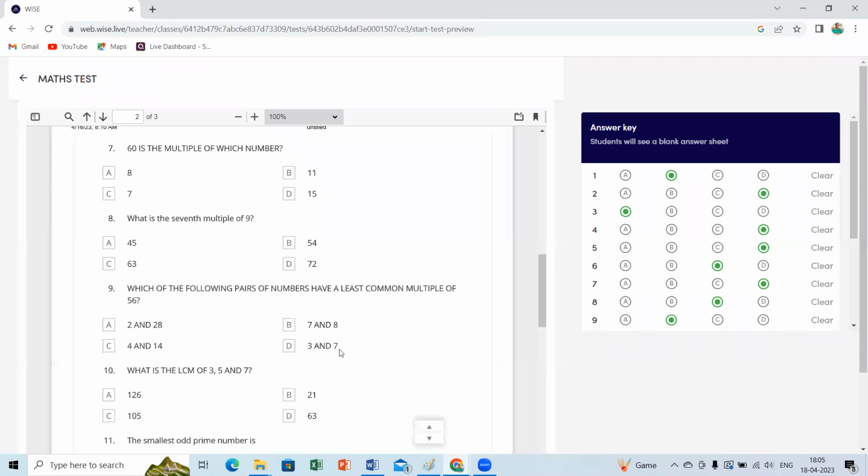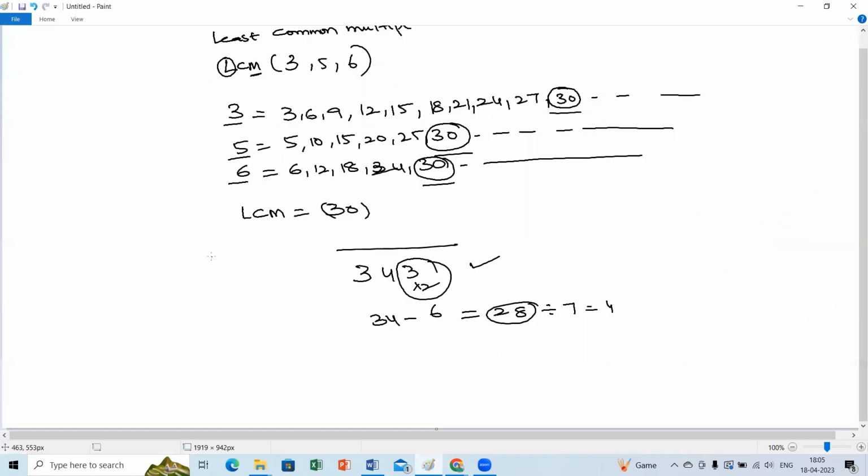Beta, here there are a few logical things you need to find out. To find the least common multiple, you can see a few things. Any consecutive numbers like 4 and 5. What is the LCM of 4 and 5? Just make them a product. 4 fives are 20. Not only this, any consecutive numbers like 10 and 11. What is the LCM of 10 and 11? Product of these two numbers, 110. This is one technique.